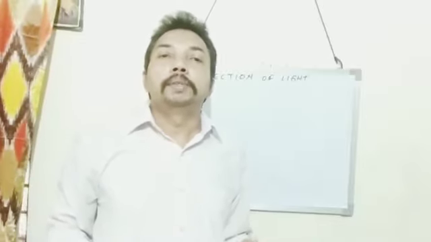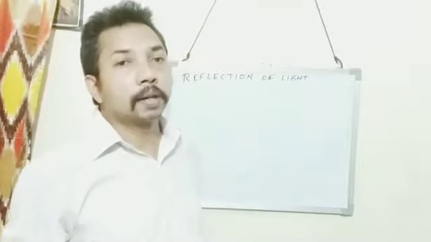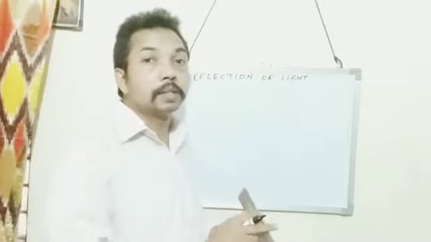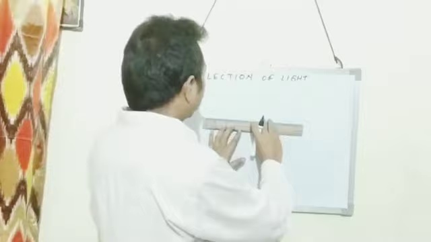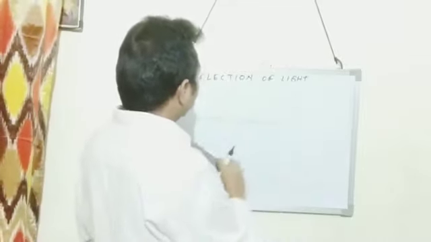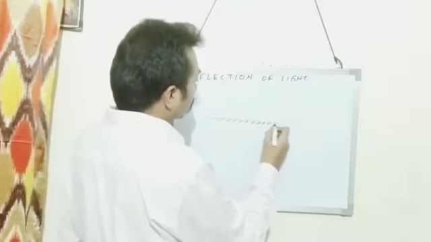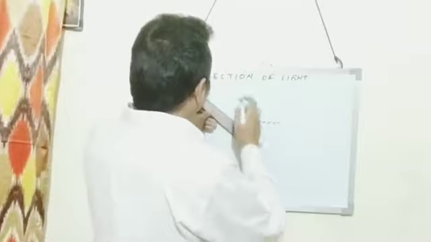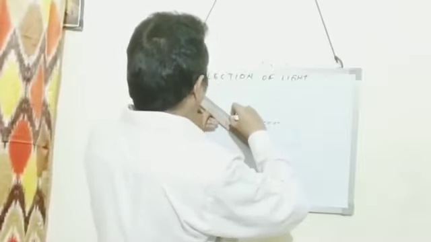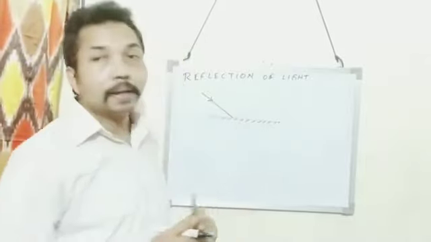Now, some terms related to reflection. The first one is incident ray. This is a plane mirror, and a ray of light strikes the plane mirror.